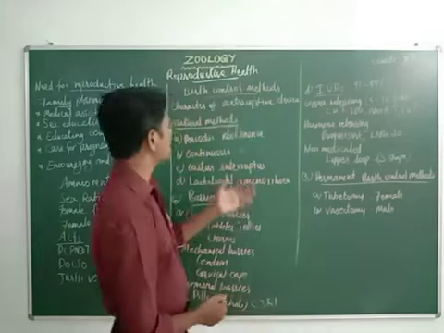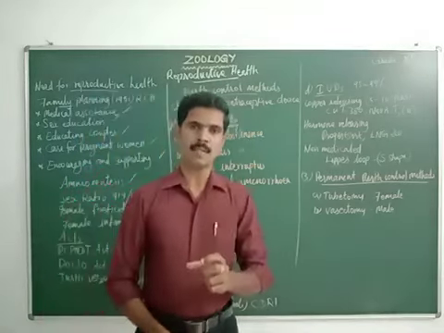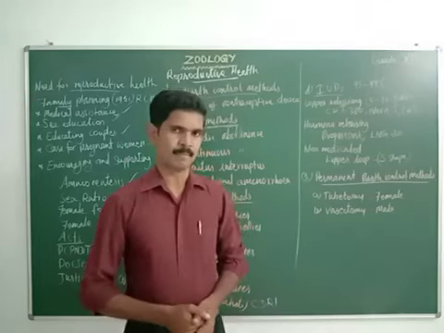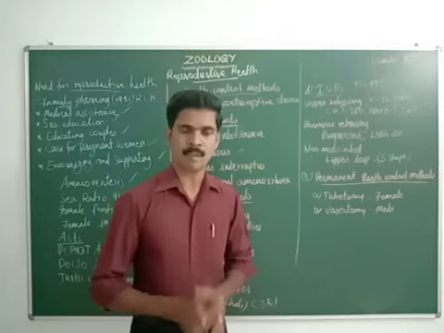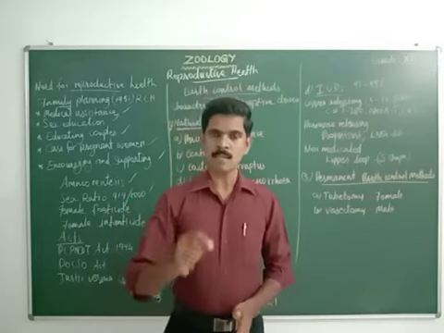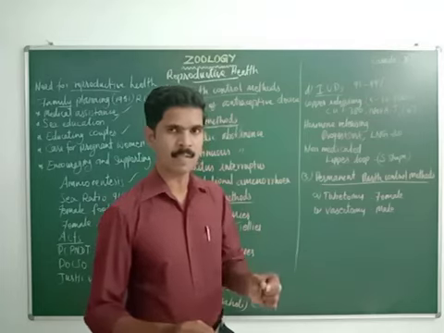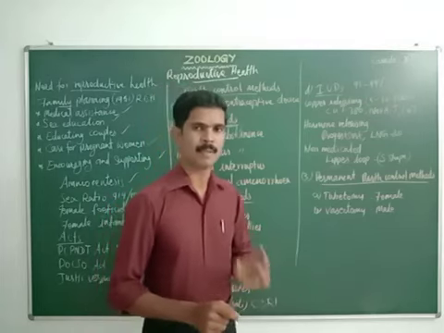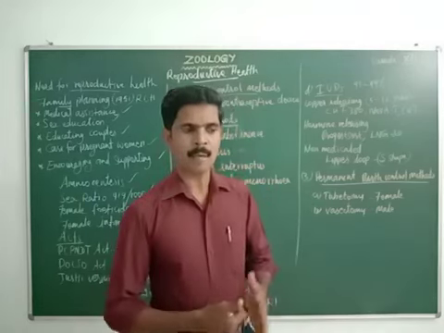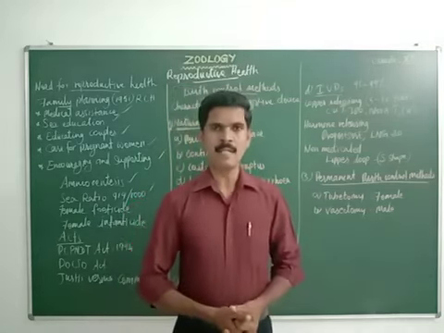First we are going to study the definition of birth control. Birth control means the voluntary usage of contraceptive procedures to prevent fertilization, that is, to prevent the formation and development of a baby. In some methods, some devices are used to prevent this fertilization. Those devices are called contraceptive devices.